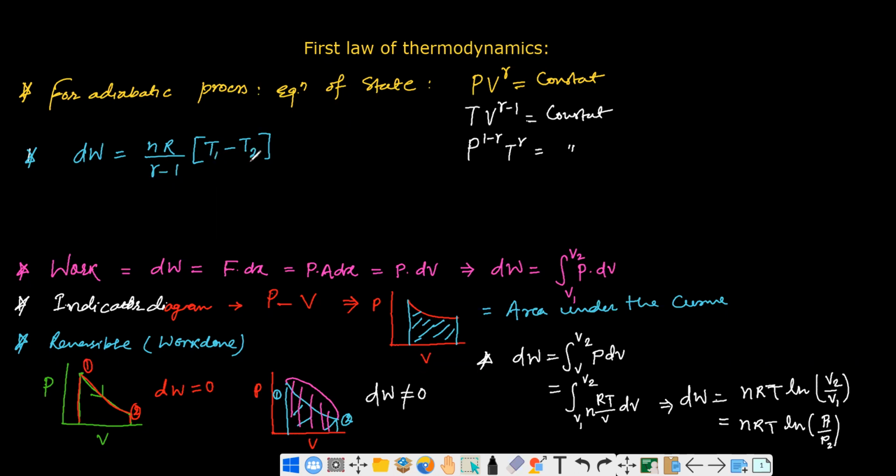Okay, so this is the general idea. Now we will be discussing some general ideas about the different types of heat capacities.